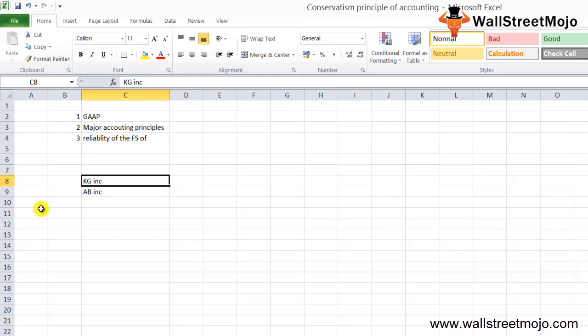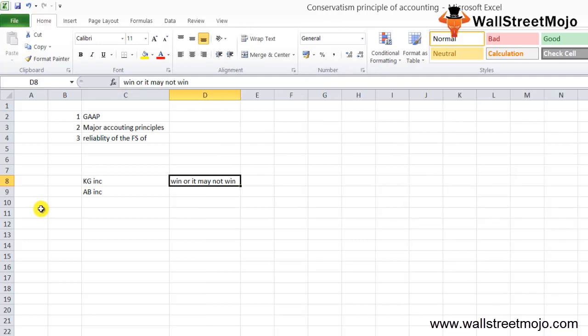Now, the question: why does it not record it in the financial statement? The answer is that KG Inc. may win or it may not win. Right, the amount is expected from winning the settlement. Now, since a large winning settlement amount may lead to complexities in the financial statement and also mislead the users, this gain is not recorded in the books.